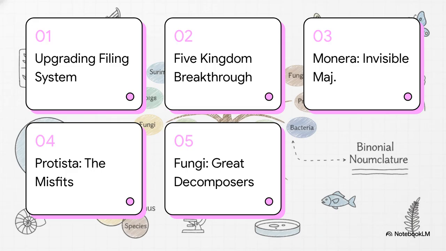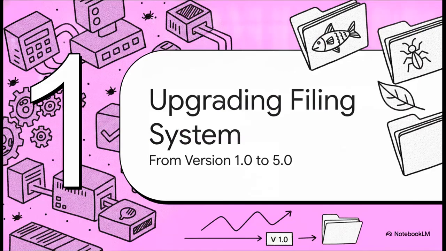First, upgrading Earth's filing system. Second, the five-kingdom breakthrough. Third, Monera, the invisible majority. Fourth, Protista, the microscopic misfits. And finally, Fungi, the great decomposers. All right, let's jump right into Section 1, Upgrading Earth's Filing System, from version 1.0 to 5.0.